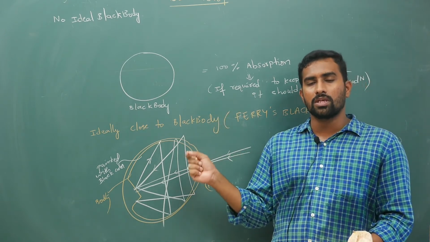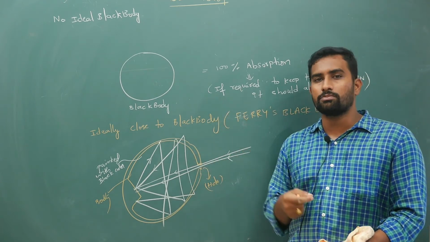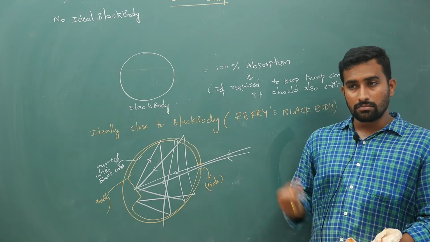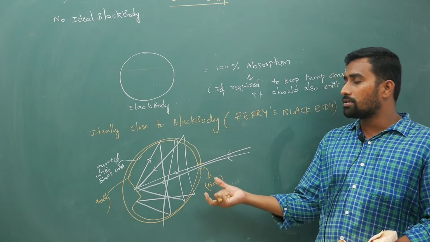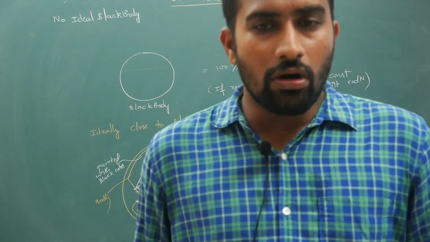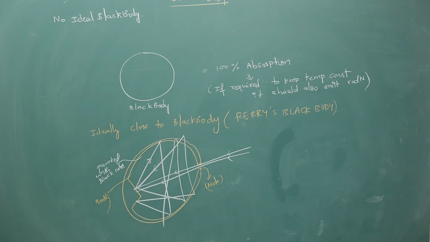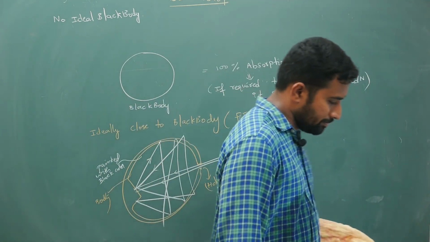If you are calling something a black body, then to keep the temperature constant, it's not only absorption, it is also giving out heat energy. Practically, what you have close to a black body is Ferry's black body. I hope you have understood this and there are no doubts. All right. Next.